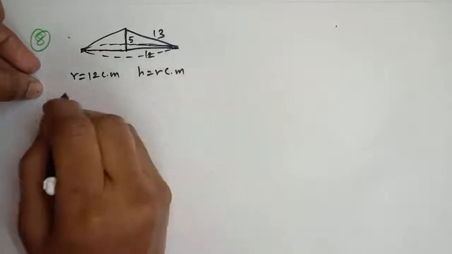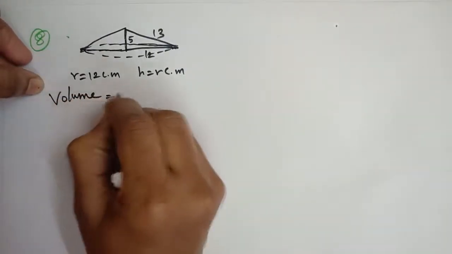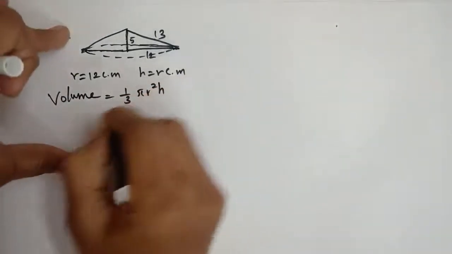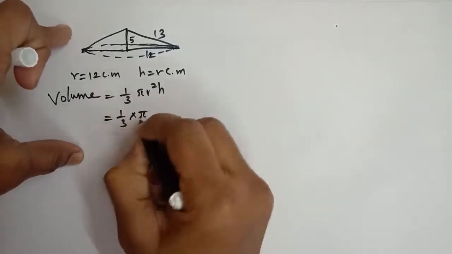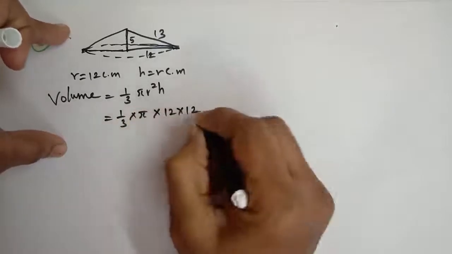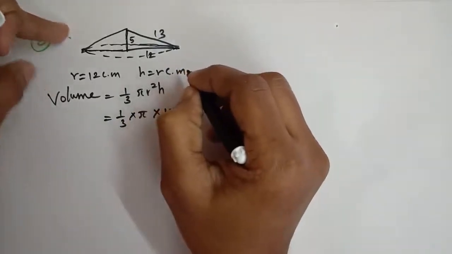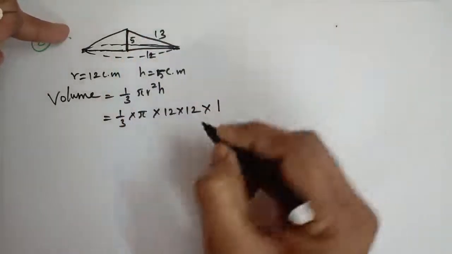Okay, students. For this we have to find the volume. Volume equals 1 by 3 pi r squared h. So 1 by 3 into pi, and 12 into 12 because r equals 12, and h equals 5 centimeter.